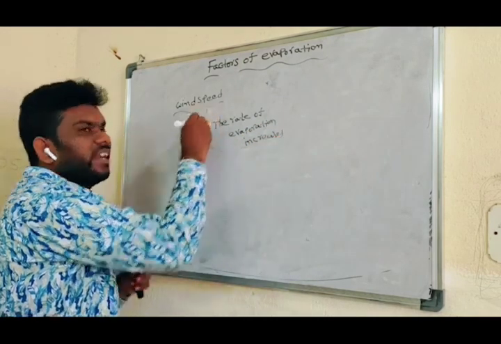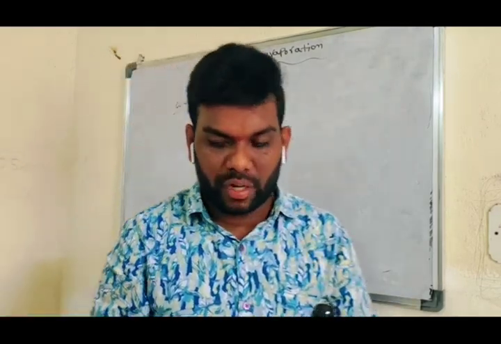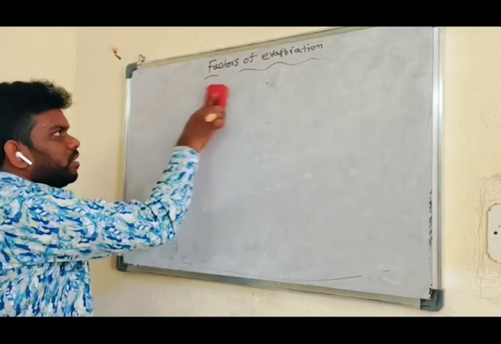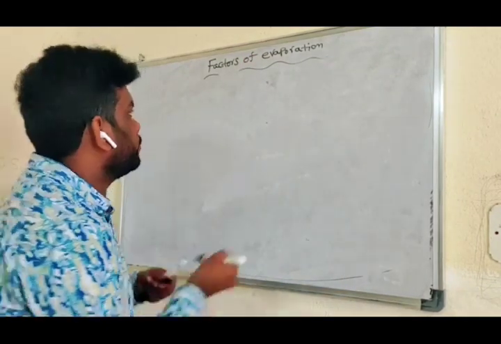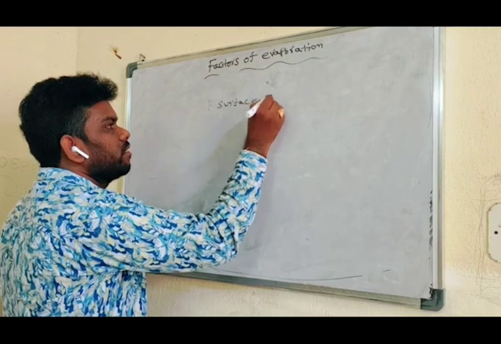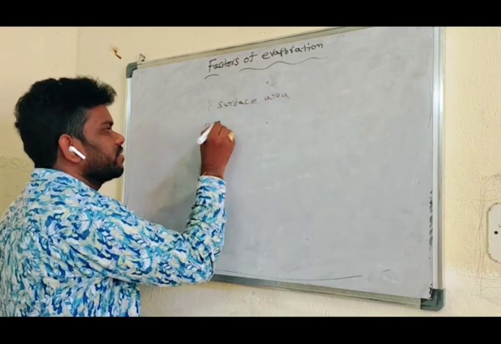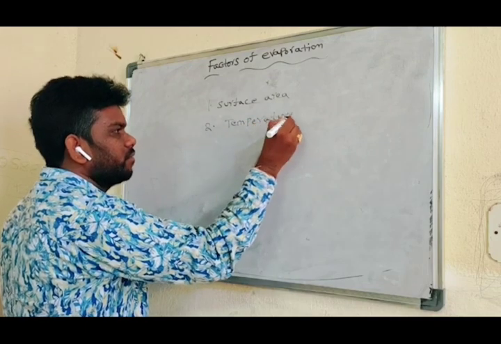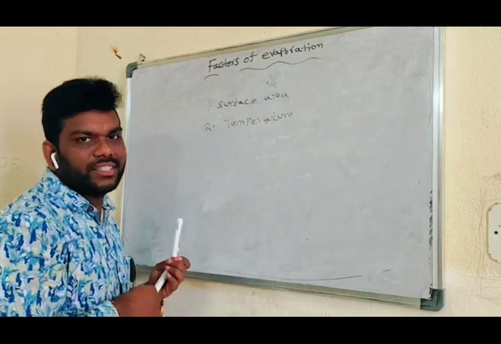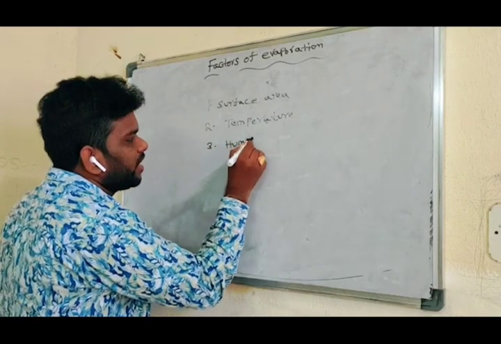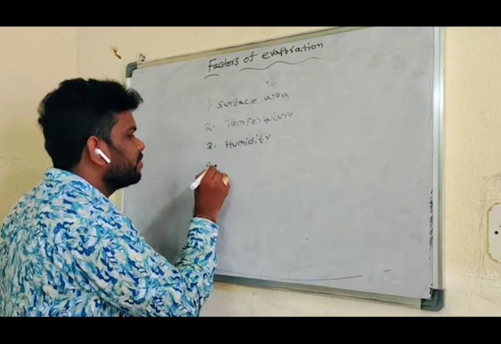The rate of evaporation increases with increased wind speed. Okay students, how many concepts in this case? 4 concepts. The 4 concepts are: one is surface area, another is temperature, and third one is humidity, and fourth one is wind speed.